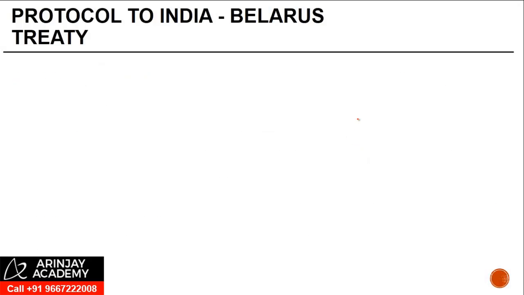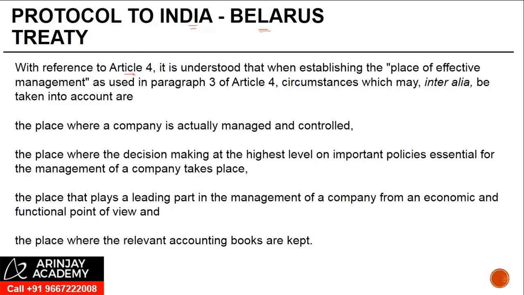There are certain treaties where this aspect is actually dealt with. So the protocol to the India-Belarus Treaty specifies that with reference to Article 4, which is residence, it is understood that when establishing the place of effective management as used in paragraph 3 of Article 4, circumstances which may inter alia be taken into account are, so they've actually listed down the circumstances that need to be considered to determine the place of effective management: the place where the company is actually managed and controlled, the actual management, not necessarily the work which is documented.